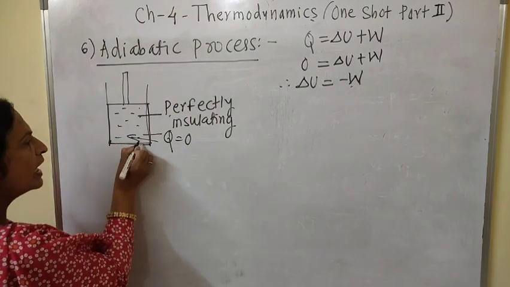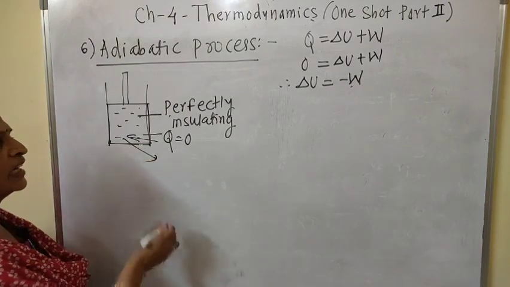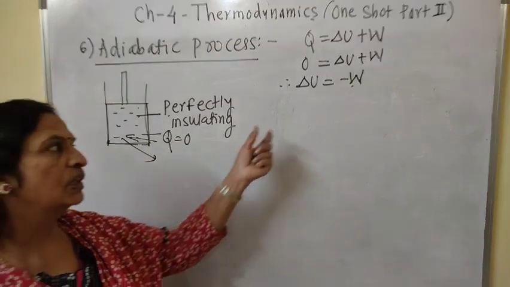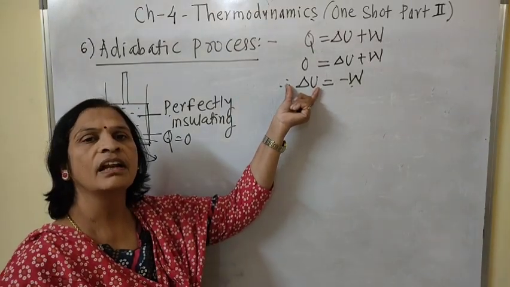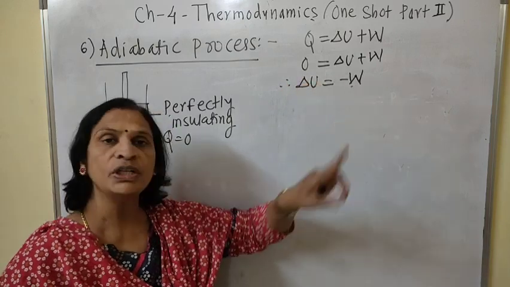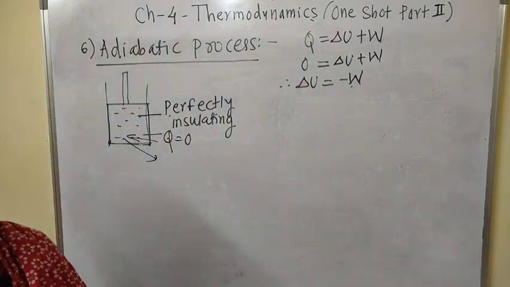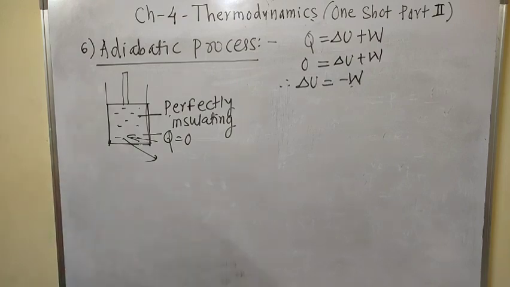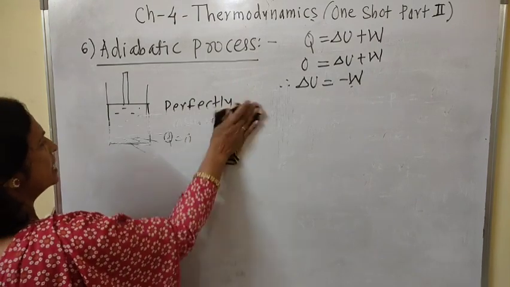In this, heat will not enter and heat will not go out either, meaning Q is equal to 0, and when Q is equal to 0, change in internal energy is opposite to the work done. Understood? And now we have to obtain the derivation for this adiabatic process.